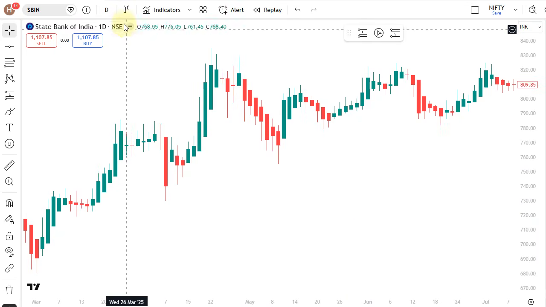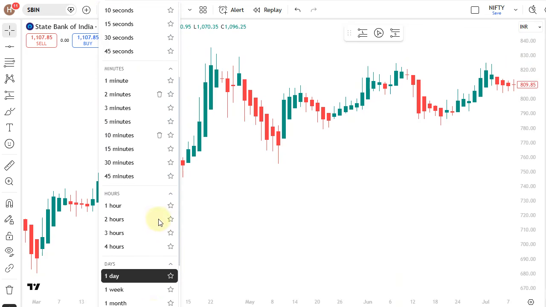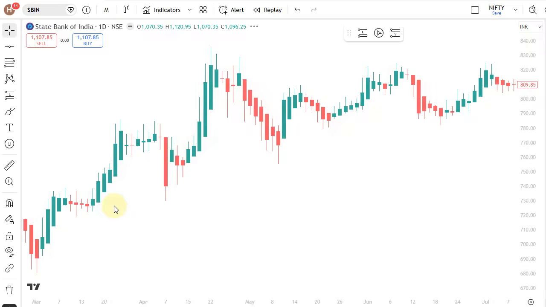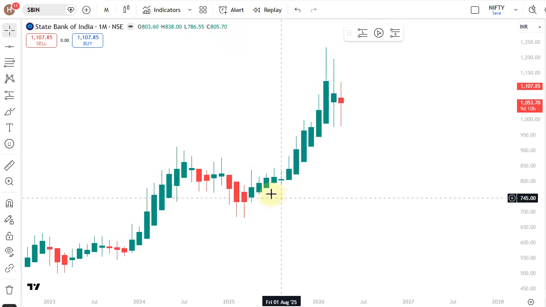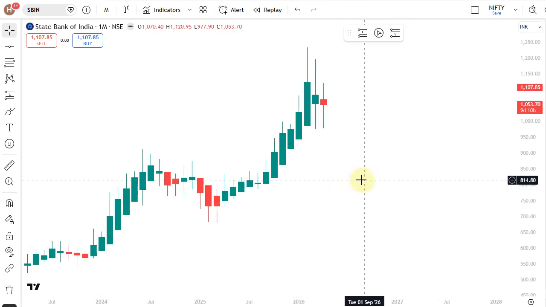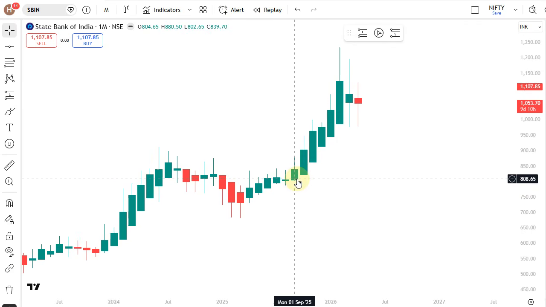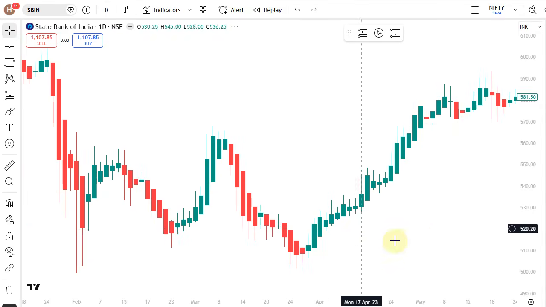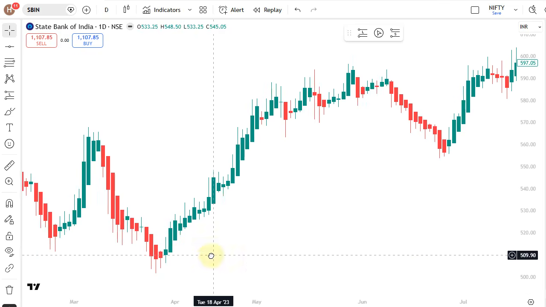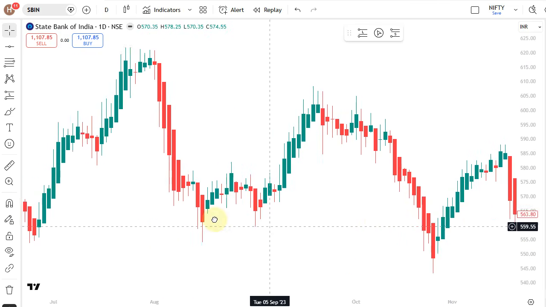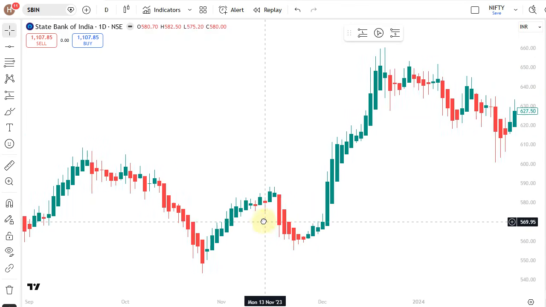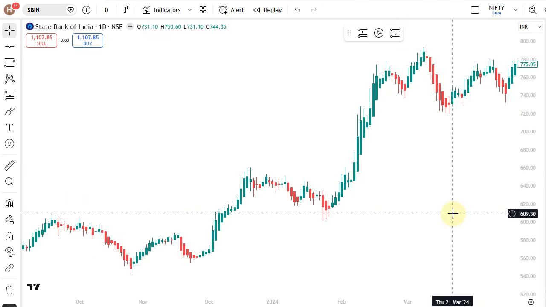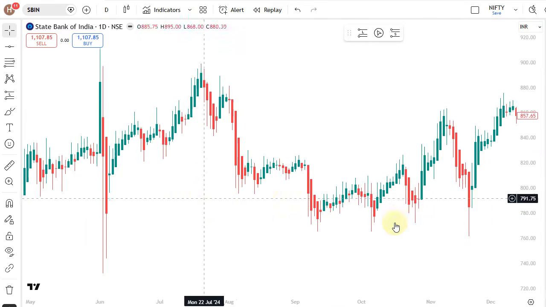What we can do is we can go for monthly time frame. You can also use the multi time frame method. In monthly time frame, we can check the trend. In monthly time frame, if the momentum is green, for example, see this State Bank of India from September 2025, October 2025, the momentum is strong. Now we come to weekly time frame or daily time frame. Now we come to daily time frame. From October 2025, the momentum is strong. So we have to enter in the SBIN using the dual momentum strategy from October 2025.